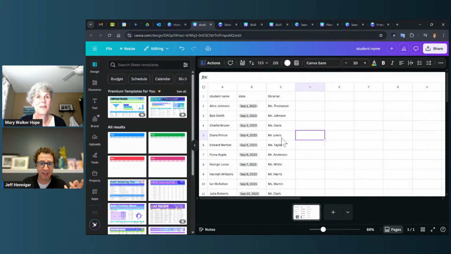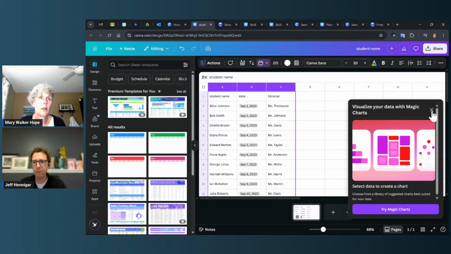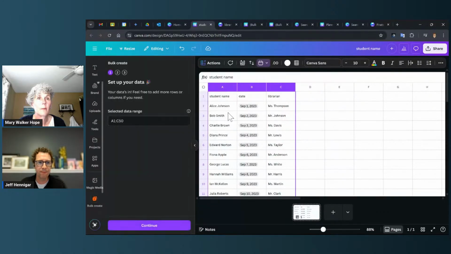So now, just like that, was what, 20 seconds, now I have this all filled in with some of that AI magic. And that's it. So with this spreadsheet made, a super simple spreadsheet, my certificate template made, I'm ready to do that final step, which is also pretty fast. So again, I'm going to select those three columns. So I'm using that shift button and back to actions. And then I'm going to go down just a little bit and go bulk create.